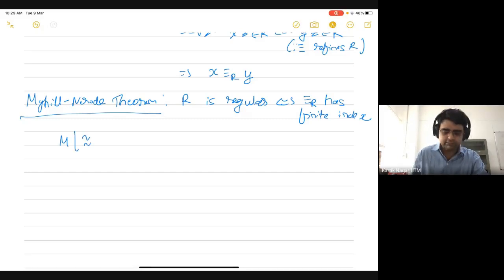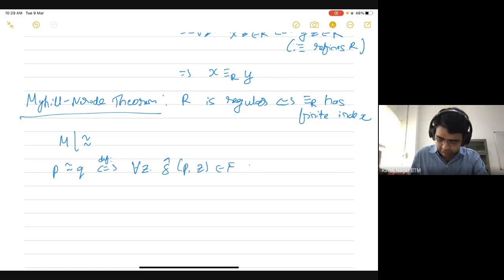which was denoted by this particular notation, and two states are related by this relation if and only if there doesn't exist any distinguishing string. So for all z, delta hat of p comma z belongs to F if and only if delta hat of q comma z belongs to F.